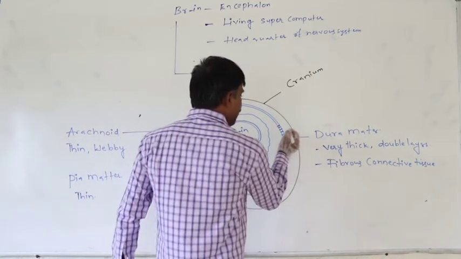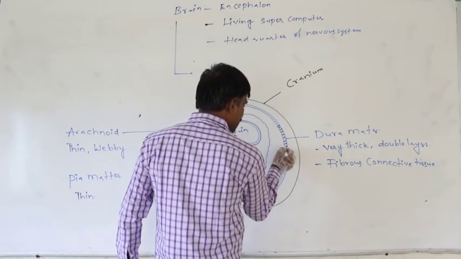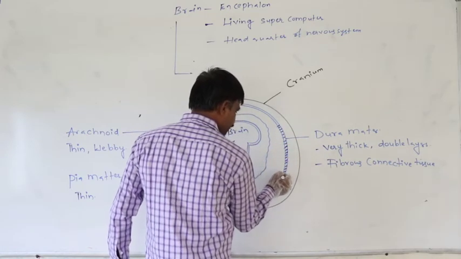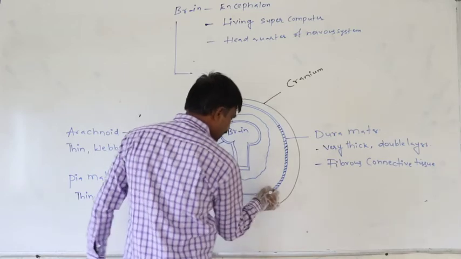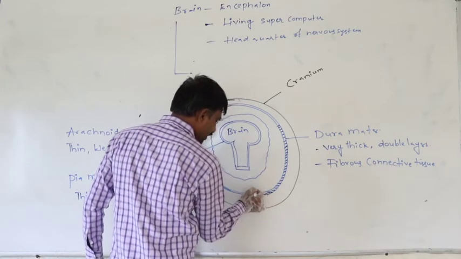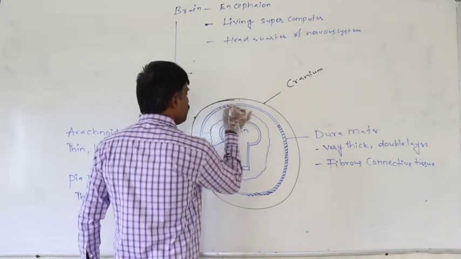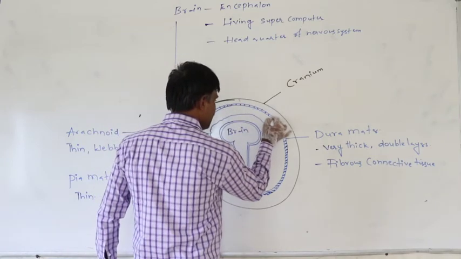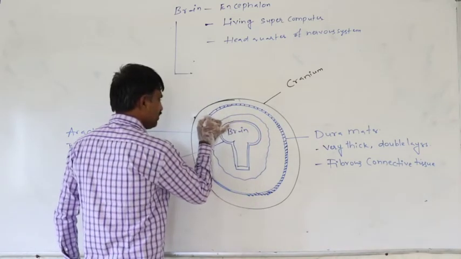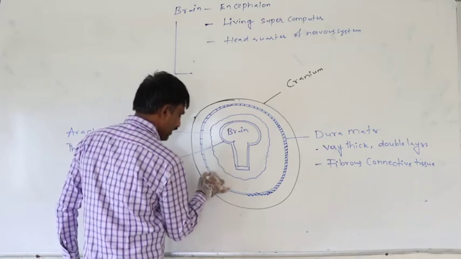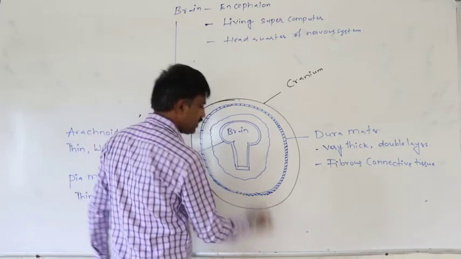Again, between the dura mater and arachnoid, the space which is present is said to be the subdural space.